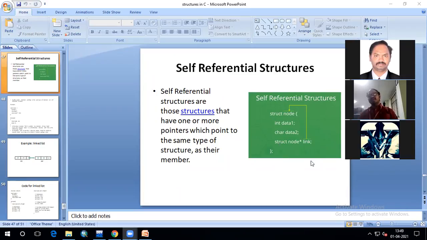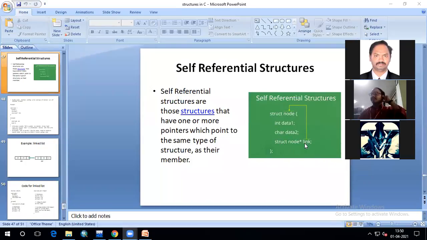Suppose I am taking int star PTR, that means your pointer PTR will take addresses of integer type. Like that, here the link pointer can hold the address of a struct node type. That is, the link pointer can store the address of a struct node type structure variable. That is the meaning of this declaration.